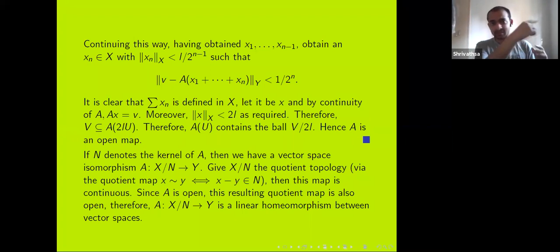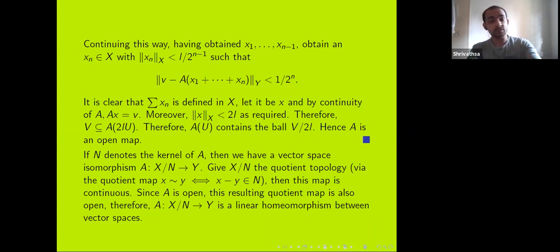So now, given any arbitrary open set around 0 in X, I scale U so that the scaled version will land inside the open set. Now I scale V appropriately so that the image will contain this scaled version of V. Then I'm done. I have a neighborhood around 0 in the image. Now for any other point, I can just translate things around, and translation and scaling are homeomorphisms. So I'm done. So A is an open mapping.